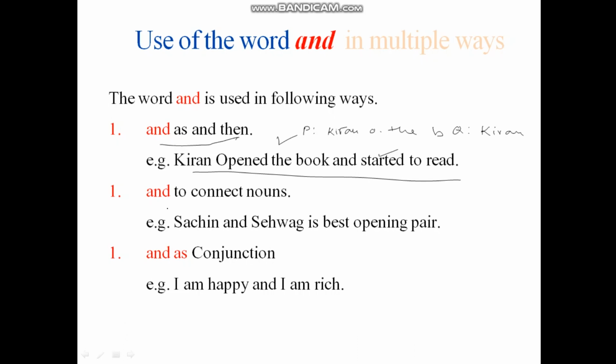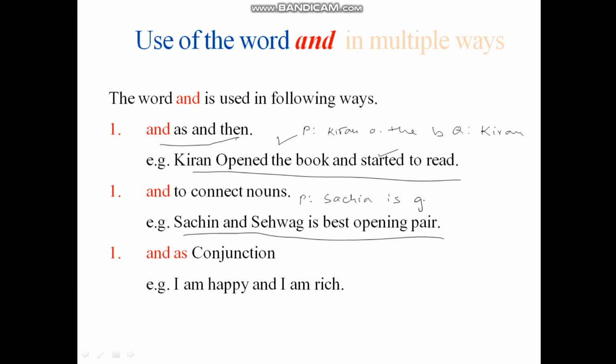Then next is AND to connect nouns. If there are two nouns, so Sachin and Sehwag is the best opening pair. This is another connector, a very good connector, and is used as a connector between two nouns. Actually, the P statement can be Sachin is a good opener.